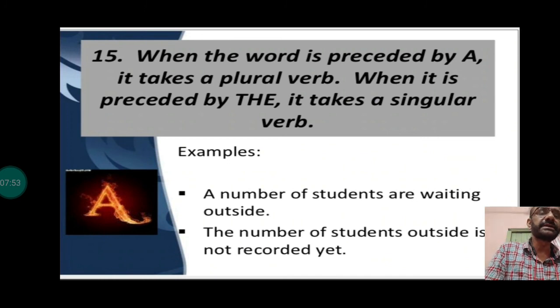A number of students are standing means a scattered number, and the number of students means the number of a particular group. When we add the, it becomes a group, and a becomes individual pieces. So it forms a group and we don't use a plural verb in it. It's easy to remember that way: if it begins with a, let's use a plural verb, while if it begins with the, let's use a singular verb.